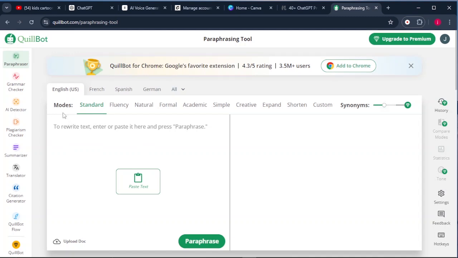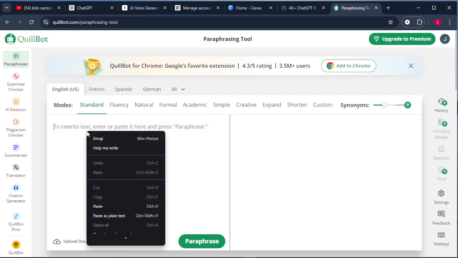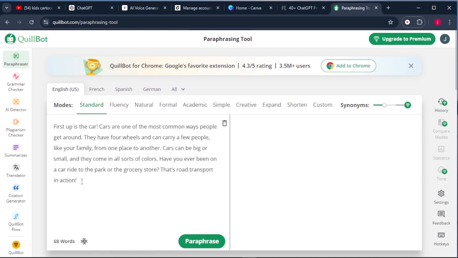What you simply have to do is, since we are using a free version, we'll leave everything to default, or just leave the modes to be at standard. You can choose natural or formal or academic, but we'll just leave it to standard. And from there, we'll paste in our lesson. And from there, we can click on this paraphrase button.